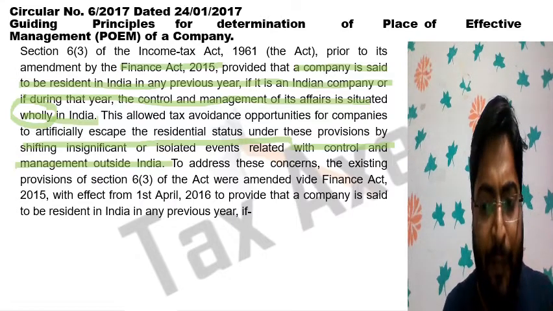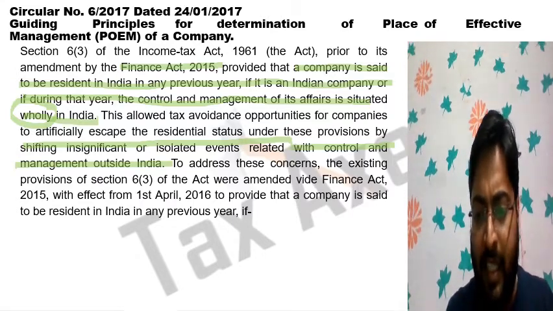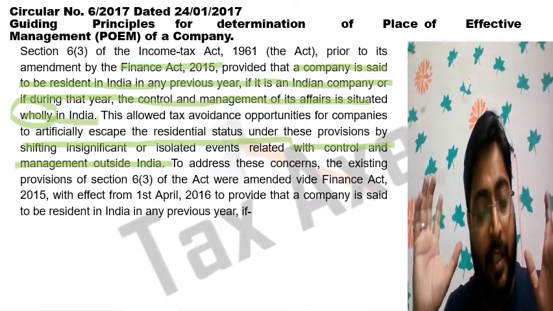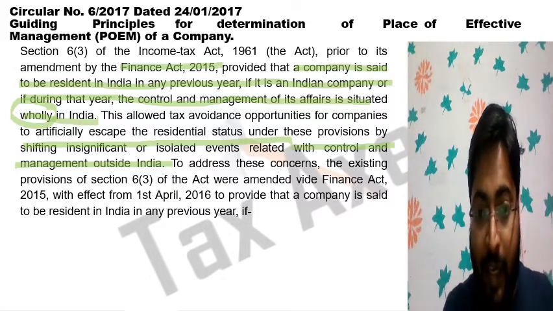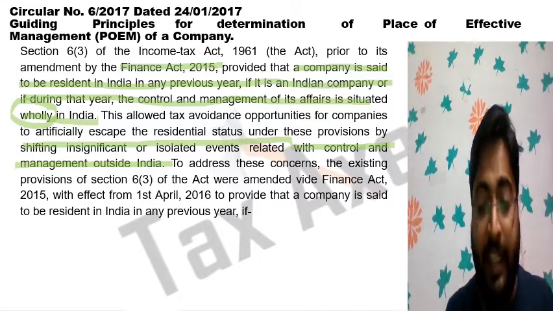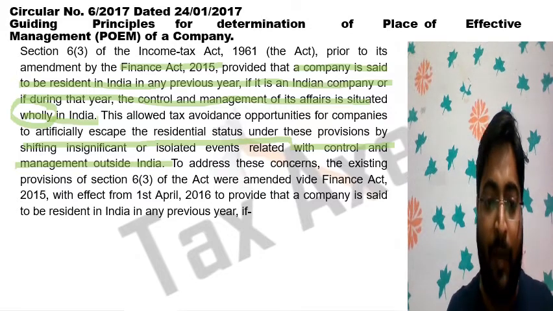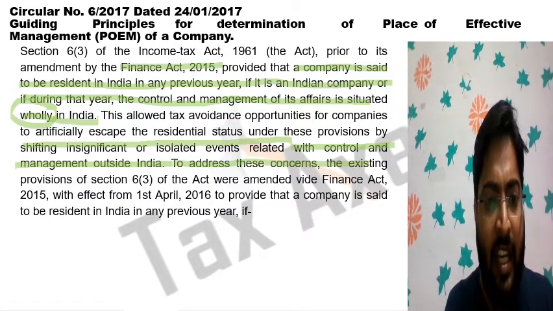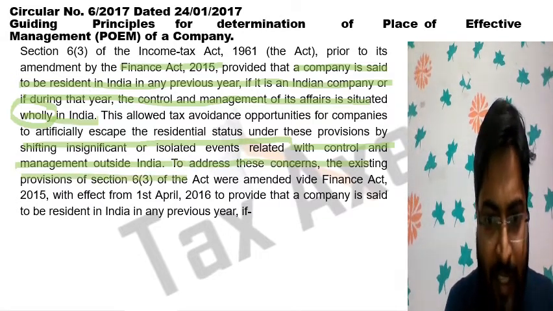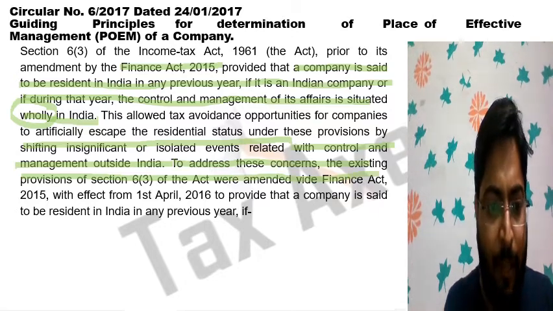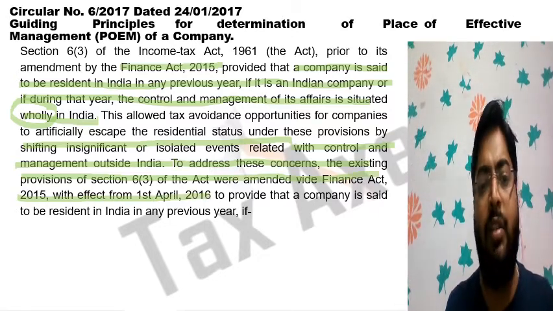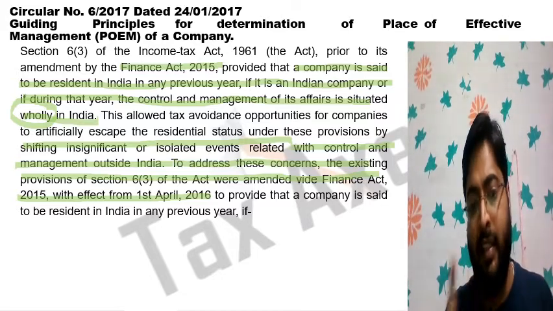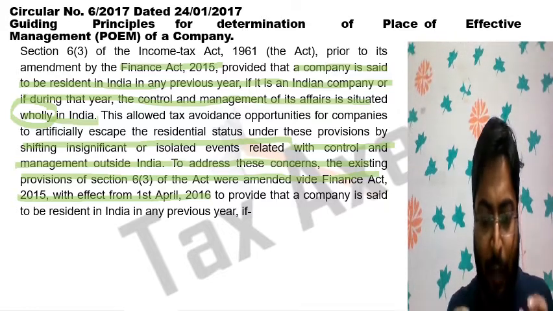Foreign companies were taking the benefits. They arrange a single board meeting or single HR meeting outside India and say that the control and affairs are not situated wholly in India. That meeting was taken outside India. To address these concerns, the existing provision of section 6(3) of the Act was amended by Finance Act 2015 with effect from 1st April 2016. This POEM concept is applicable from the previous year 16-17. To provide that, what is this new concept?